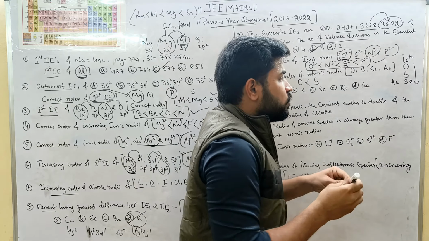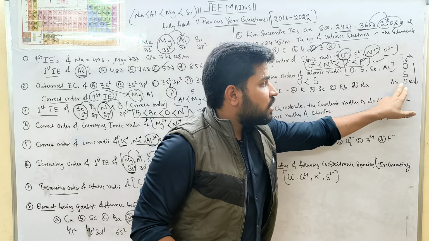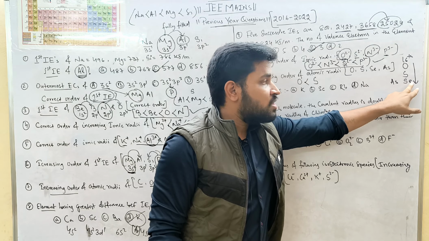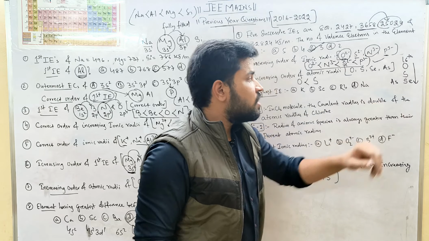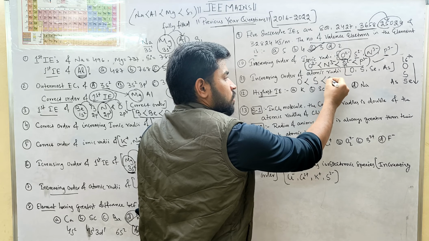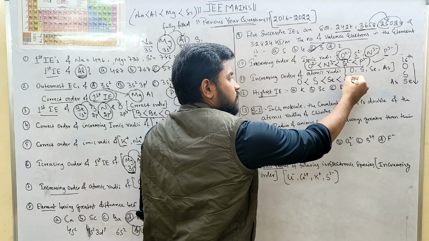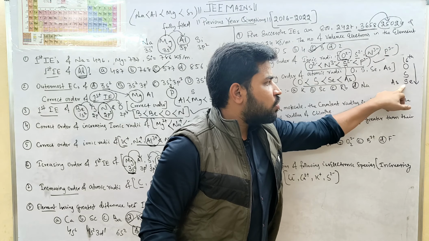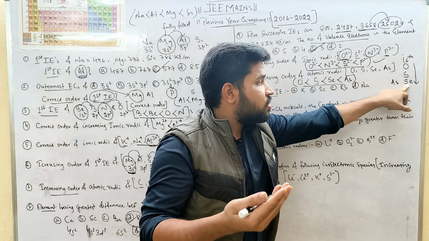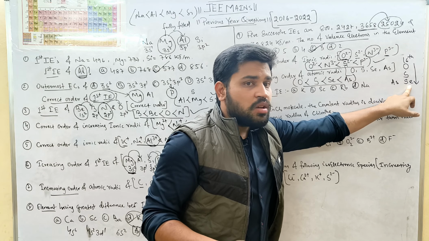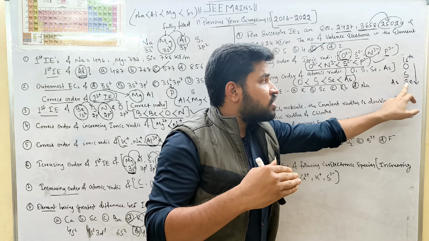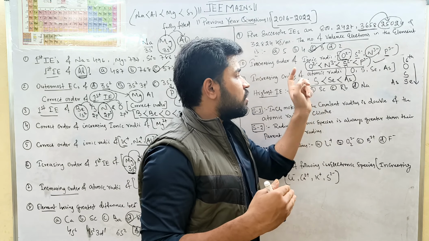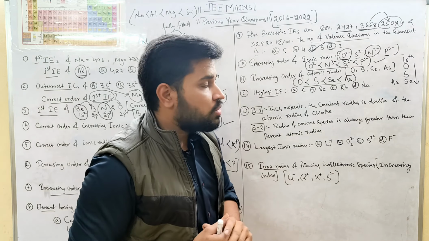Then next, sulfur. Between arsenic and selenium, they belong to the same period. So who will have lesser size? Selenium. Then who has more size? Arsenic. Because in the same period, atomic radius decreases. After arsenic, selenium is coming. So that's why selenium's size is lesser than arsenic. So this is the order for atomic radius.